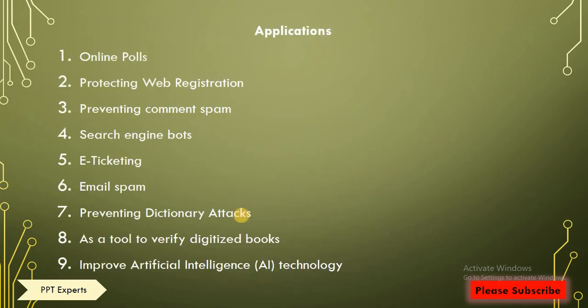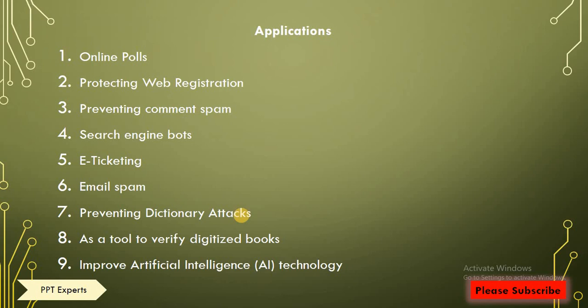Applications where captchas are used: basically these are used in online polls, protecting web registration forms, where after registering the form the user needs to enter the captcha, and preventing comment spam, so preventing spam comments, like lots of comments at the same time.